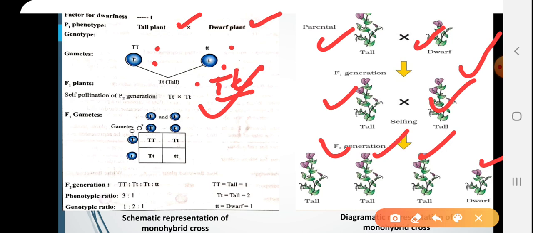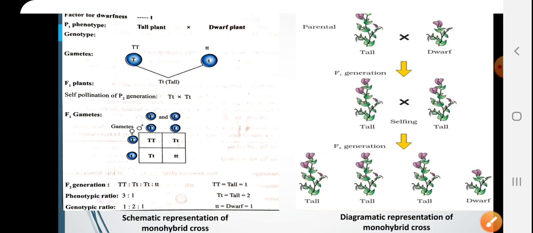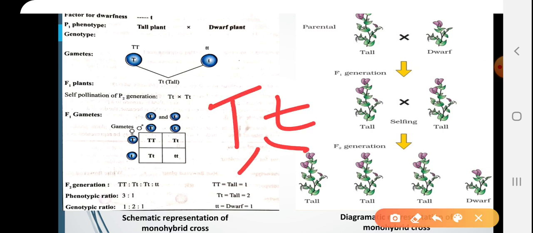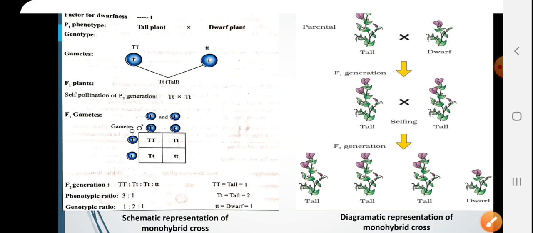It is selfed. Selfed means what? Capital T small t into capital T small t. Self pollination is brought out. Now, capital T small t and capital T small t both are heterozygous. So, how many types of gametes it will produce? It will produce two types of gametes here. So, capital T and small t will produce two types of gametes, capital T and small t. So, capital T small t into capital T small t. Put the gametes in the checkerboard or Punnett square.